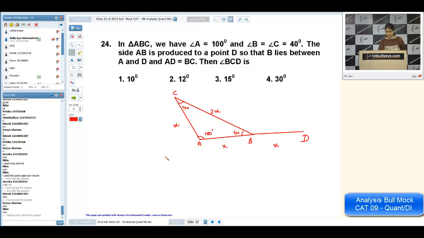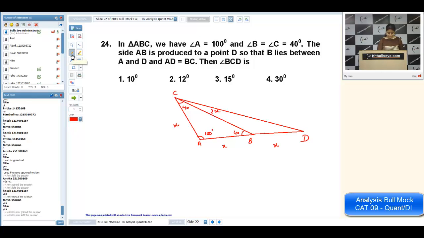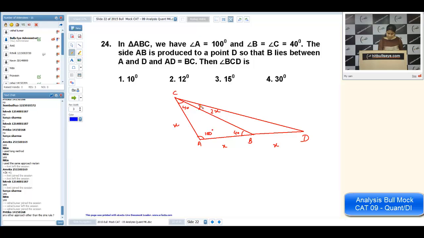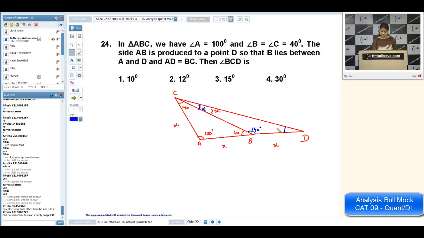Then what is the angle BCD? We want to calculate this angle. Let this angle be alpha. This angle is 140 degree, linear pair. So the remaining thing should be 40 minus alpha. As you know, the sum of all the angles in a triangle should be 180 degree.